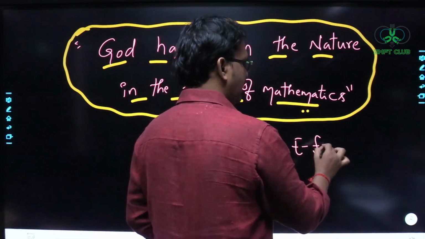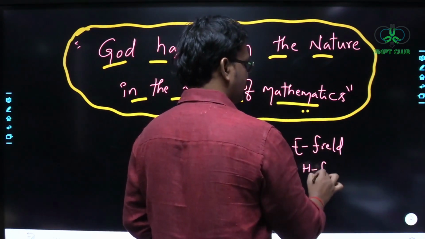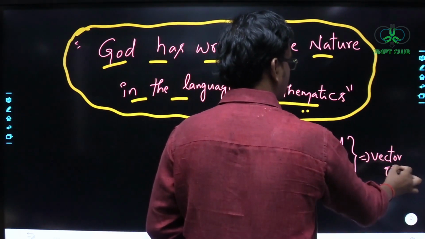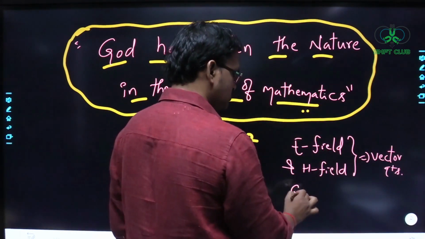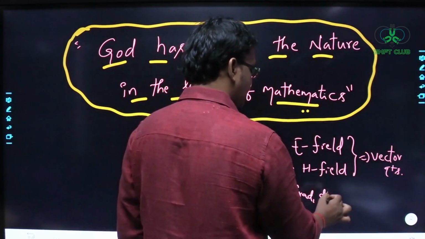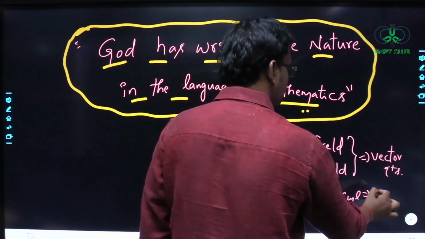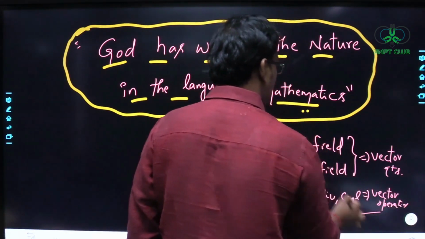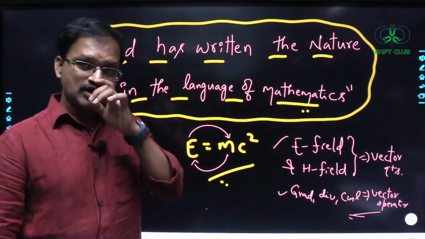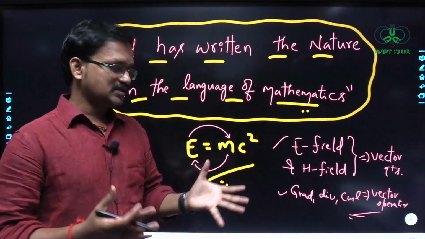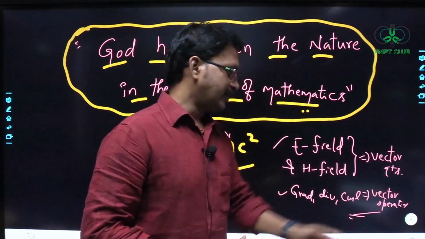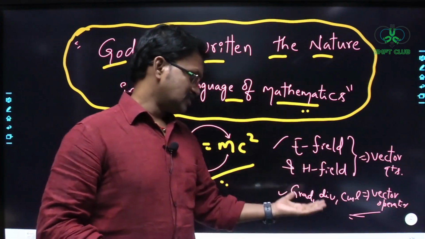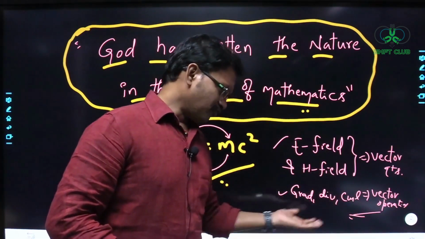So generally in this subject, we are going to deal with what? We are going to deal with electric fields and what? And magnetic fields, which are nothing but what? Which are nothing but vector quantities, right? And also we are going to deal with the operations like gradient, divergence and curl. So these are nothing but vector operations. So throughout our subject, we are going to deal with the vector quantities and vector operations. So in the next few lectures, you have to understand how to deal with the vector quantities, and also how to deal with the vector operations, and what are the physical interpretations of these vector operations.